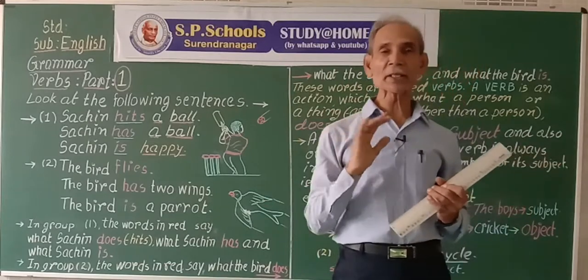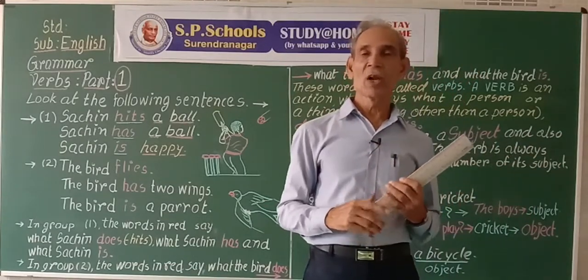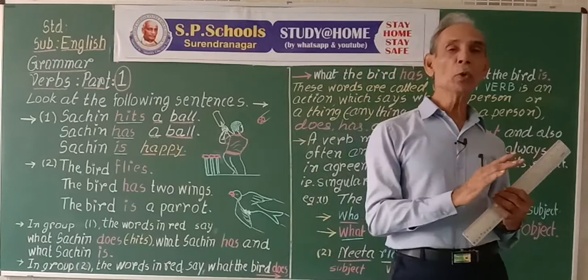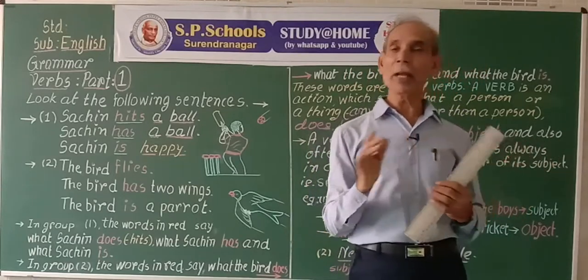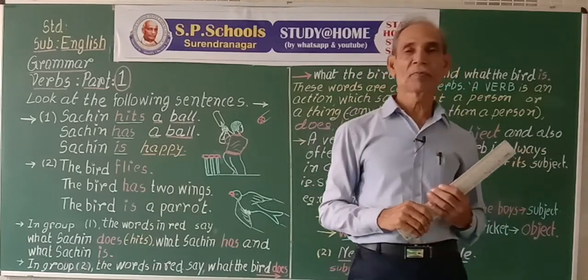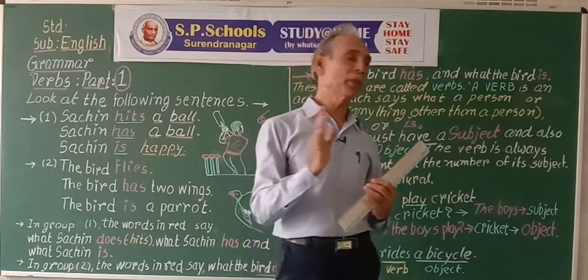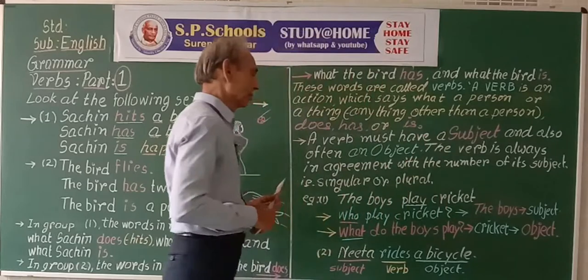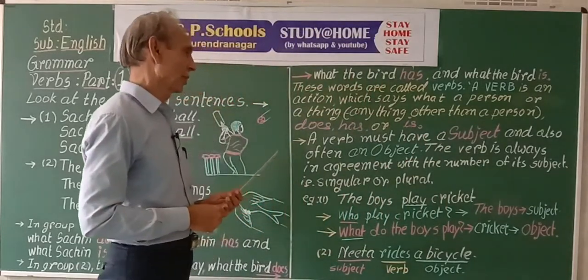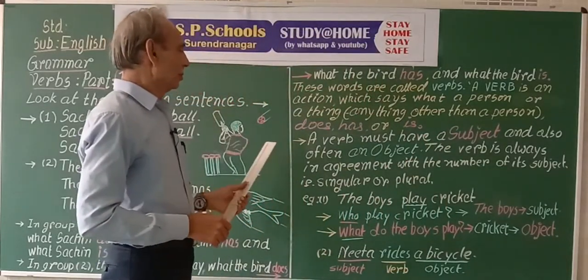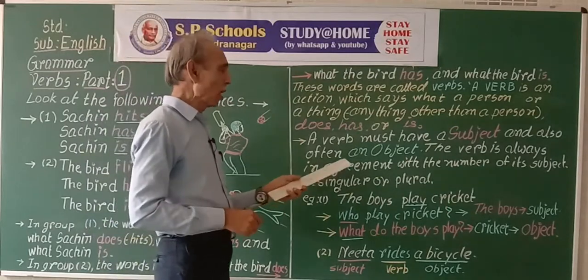The baby is the subject. What does the baby do? Baby plays. Plays is a verb. Baby plays with a ball. The ball becomes the object.